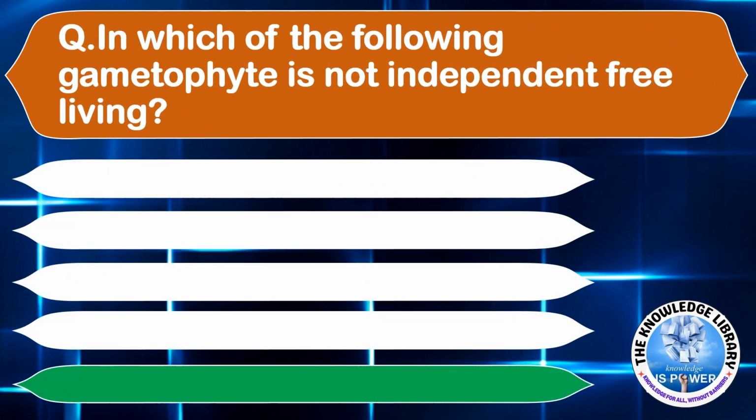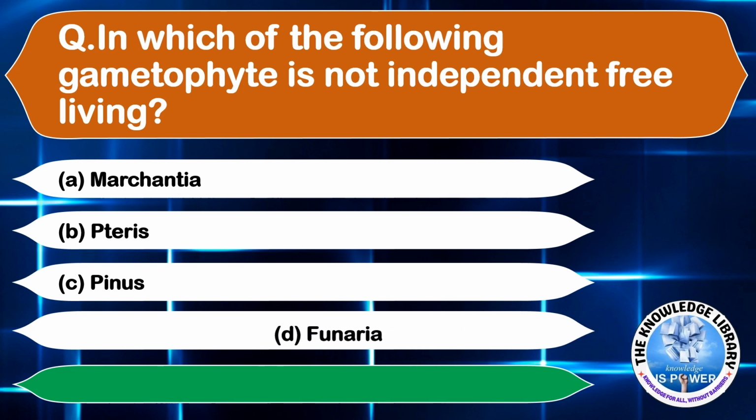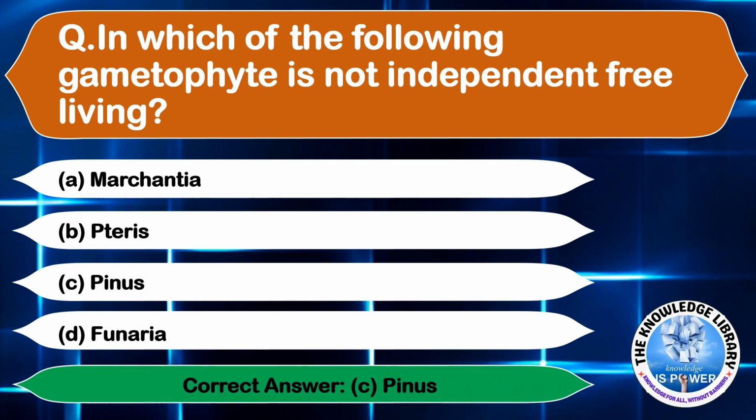In which of the following is the gametophyte not independent free living? Option A, Marchantia. Option B, Pteris. Option C, Pinus. And option D, Funaria. The correct answer is option C, Pinus. Moving on to the next question.